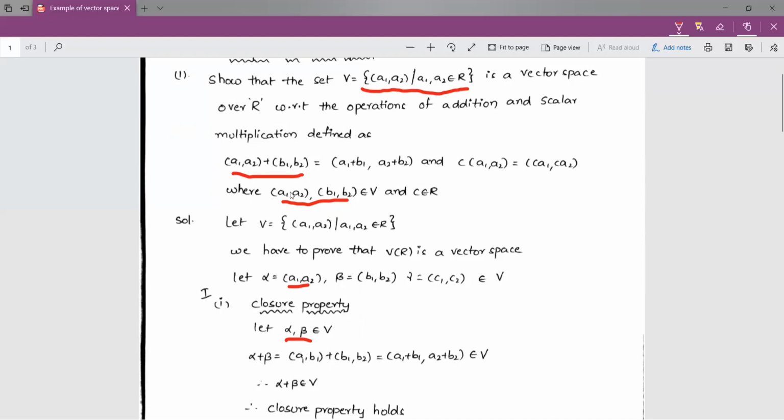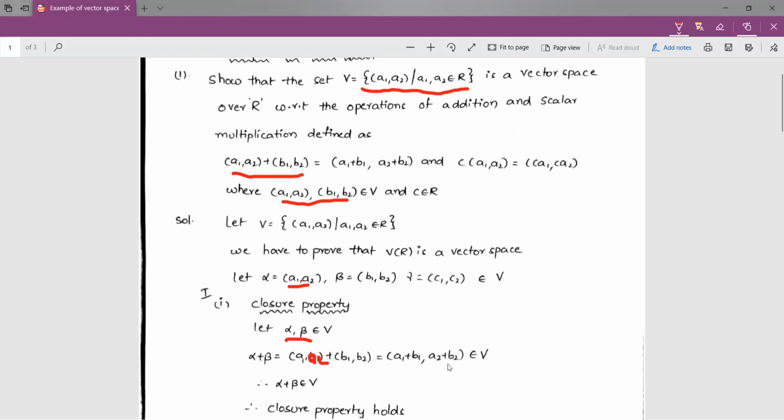So according to the definition of addition of two ordered pairs, we can write (a1, a2) plus (b1, b2) is equal to (a1 plus b1, a2 plus b2).